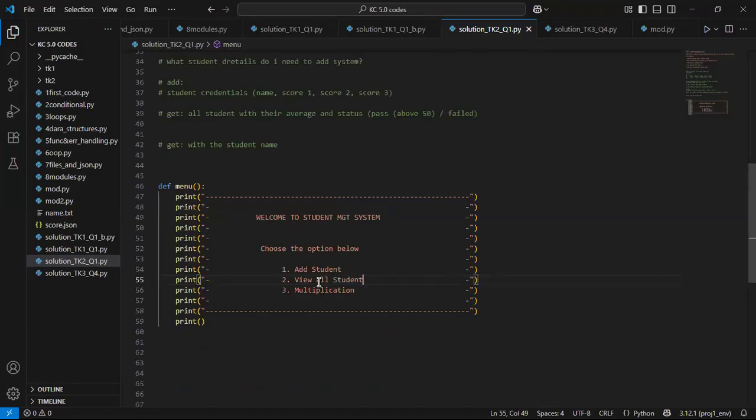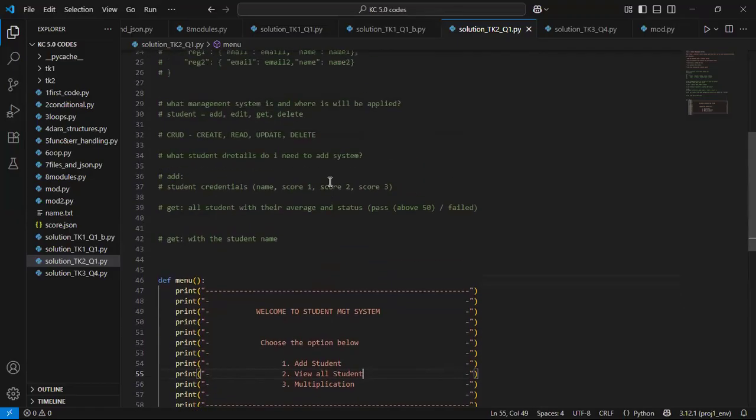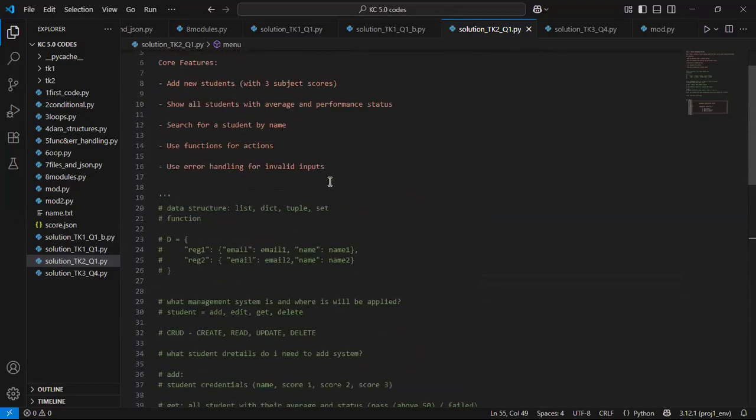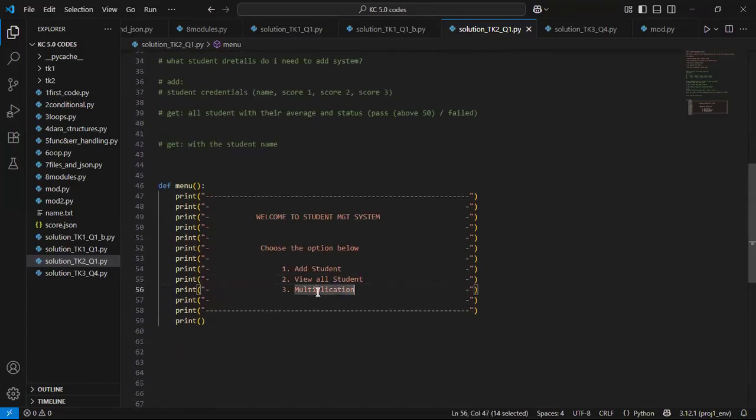So I'll delete and bring that in. And the last part there is to search for students. Search a student. Okay, I'll delete. Yeah, all right, so that's basically that.